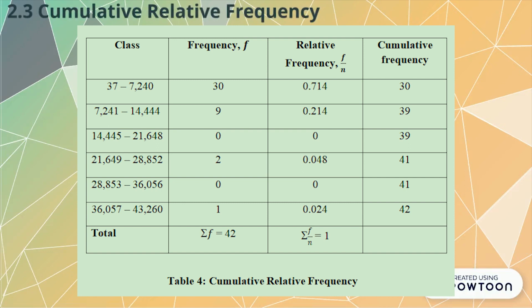So to construct the cumulative frequency table, you need to add the current frequency and the previous frequency, which is 30 plus 9, 39, 39 plus 0, 39, 39 plus 2, 41, 41 plus 0, 41, and lastly 41 plus 1, 42.